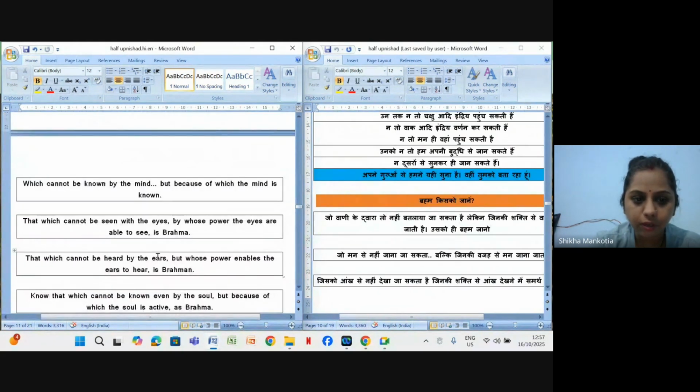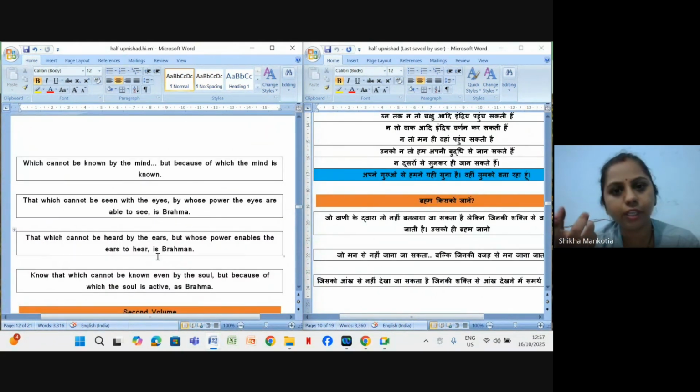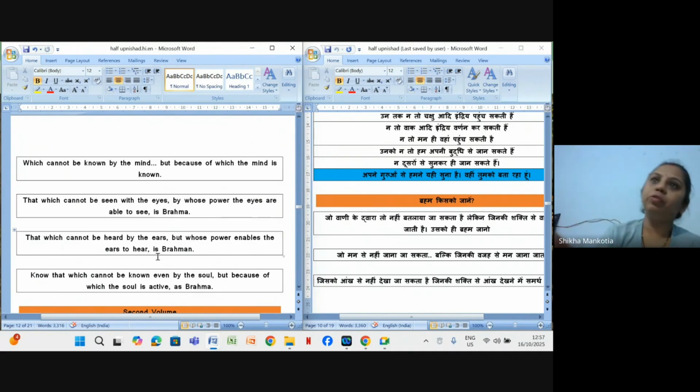Now here, that which cannot be heard by ear, but that is providing us the power, which is enabling our ears to hear, that is Brahm. Know that which cannot be known even by the soul, but because of which the soul is active, that is Brahm. Clear?